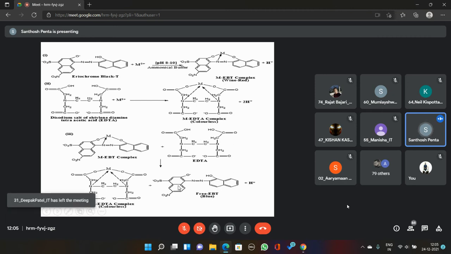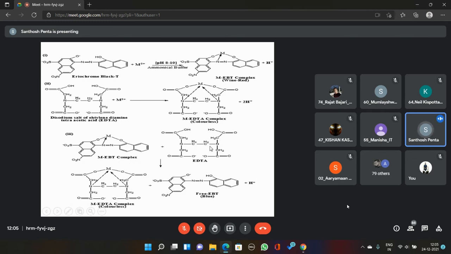Then free EBT indicator remains in the water sample. Now, here the question is, why is EDTA dragging the metal ions from the EBT? Because the EBT complex is a weak complex. The metal EBT complex is a wine red color complex, but that is a weak, unstable complex. You can say it is an unstable complex.